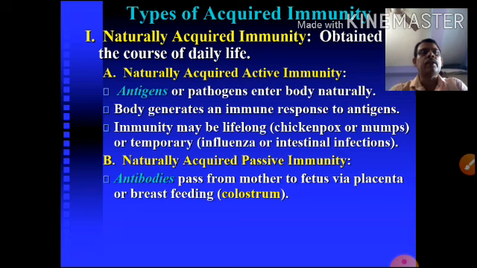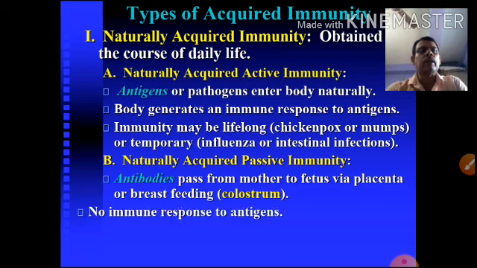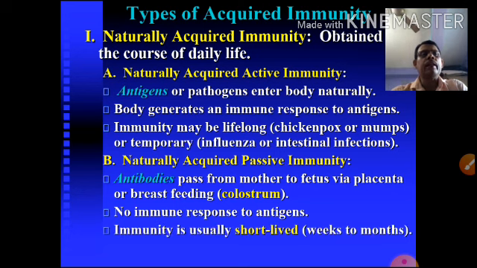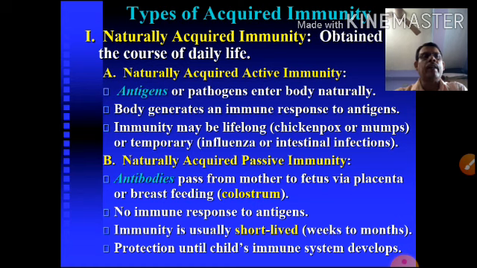All this is given from the mother, and there is no immune response to the antigen by the baby. Immunity is usually short lived, a week or a month. It is not a long time, but a short period of protection until the child's immune system can develop.